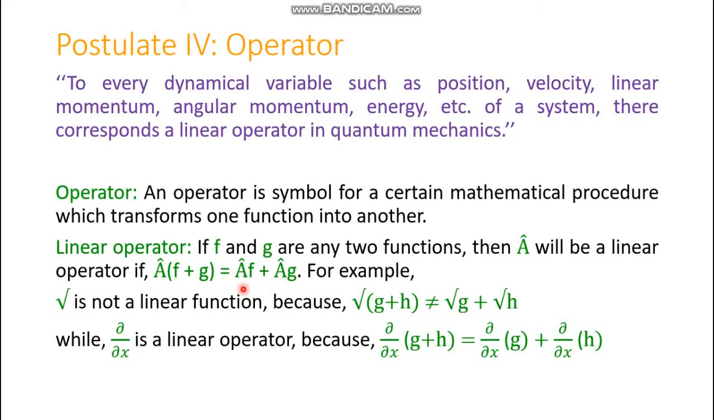So what is the postulate? To every dynamical variable such as position, velocity, linear momentum, angular momentum, energy, etc. of a system, there corresponds a linear operator in quantum mechanics. This is the most important postulate of quantum mechanics. Now what is an operator? An operator is a symbol for a certain mathematical procedure which transforms one function into another.